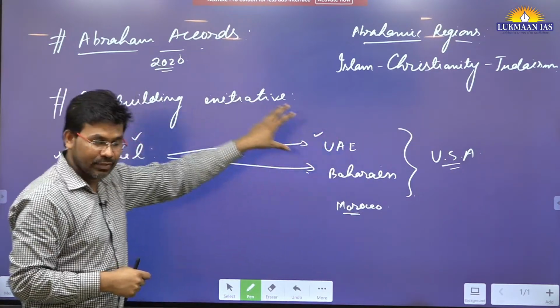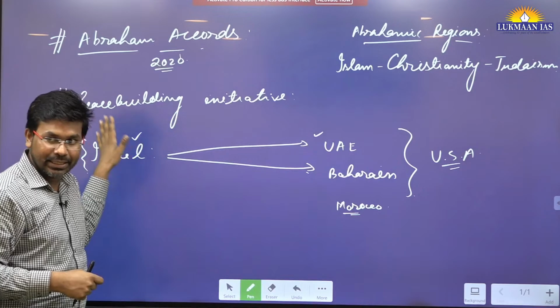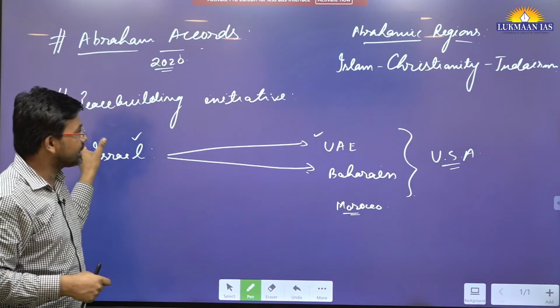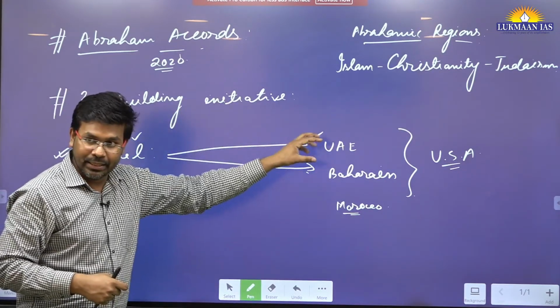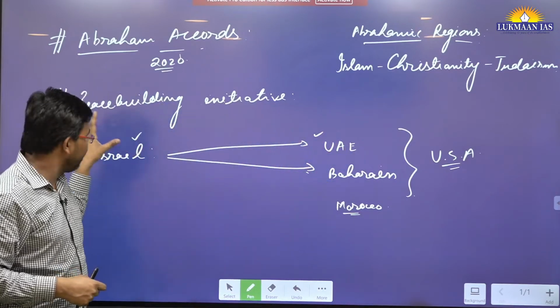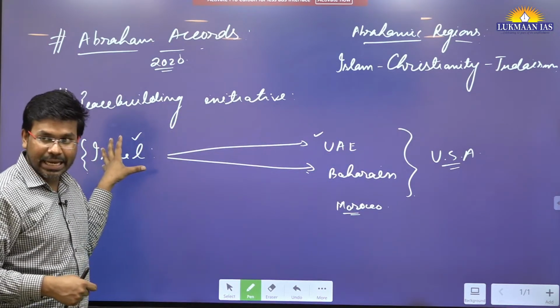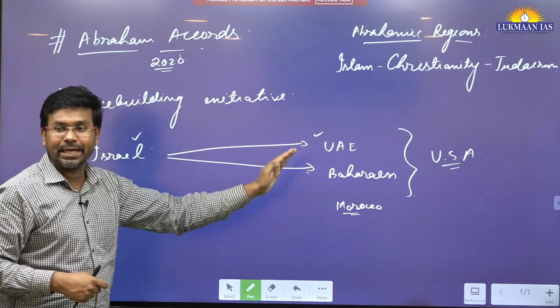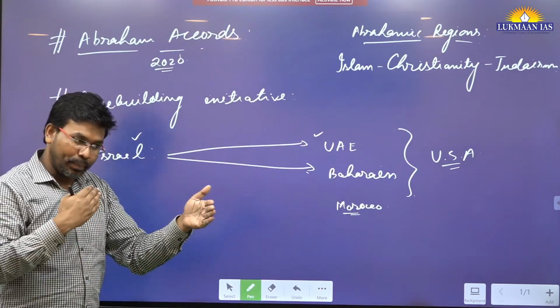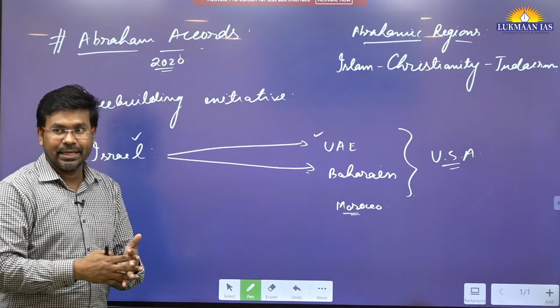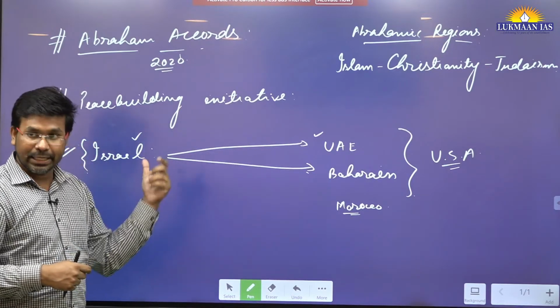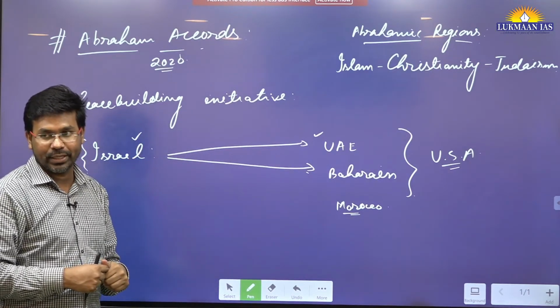People from UAE are visiting Israel and doing studies in their universities. People from Israel are going to Bahrain, and they are importing oil. Israeli people have also signed many cooperation agreements. So people to people contact has increased, and economic activities between different countries have also increased.